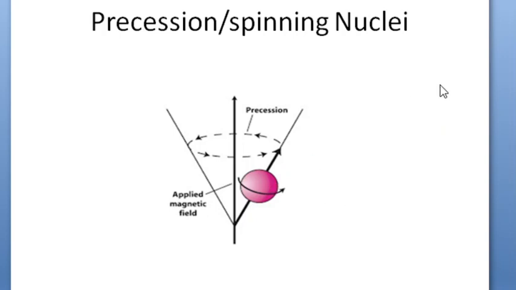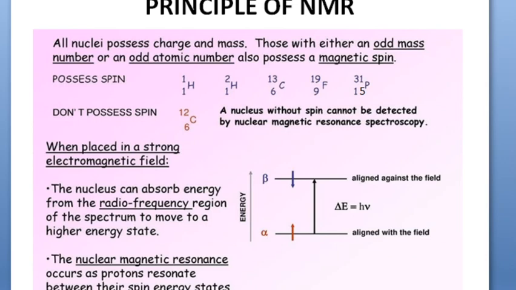And which nuclei will show this resonance phenomenon? Only such nuclei which have odd mass or odd atomic number are expected to show spinning or precession in the presence of an applied external magnetic field. When they are spinning in the presence of an external applied magnetic field, you can say that the nuclei are under resonance, and that resonance is nuclear magnetic resonance.